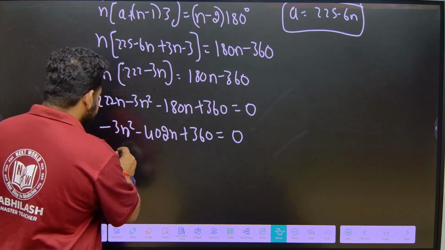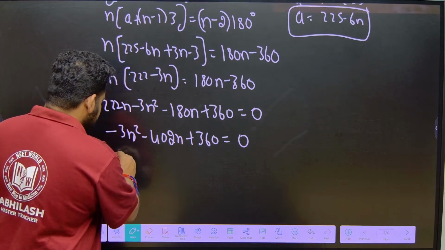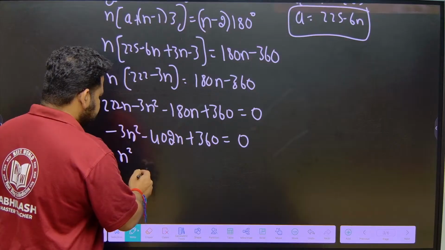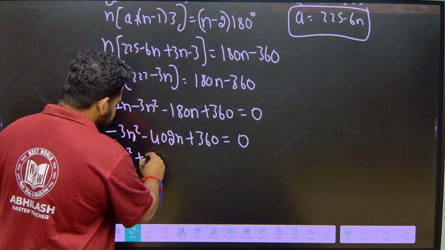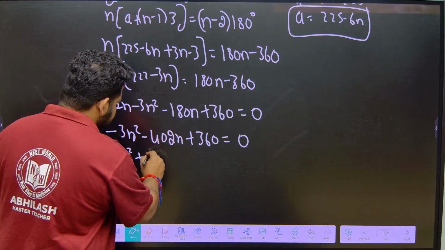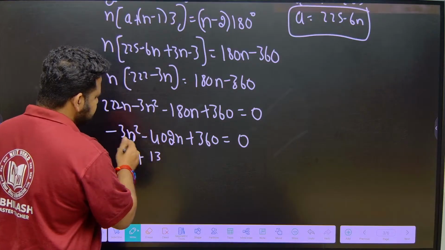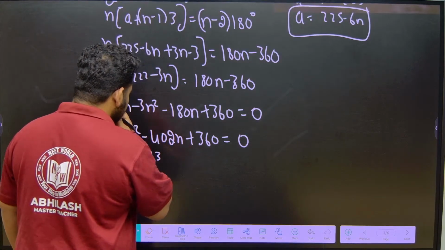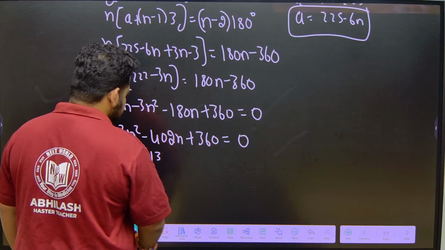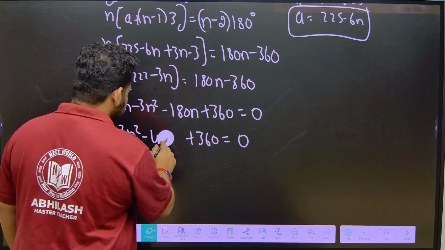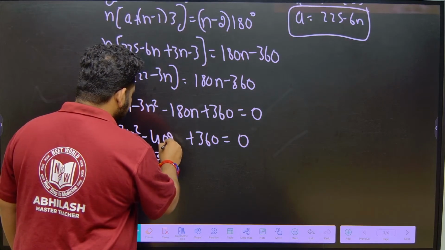I will get n square, 3 threes are 9, 402n divided by 3 is 134n.